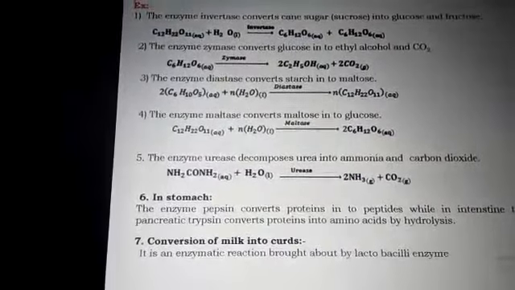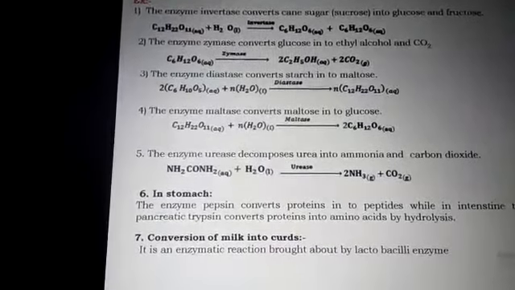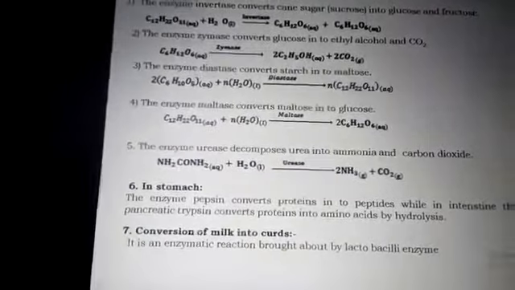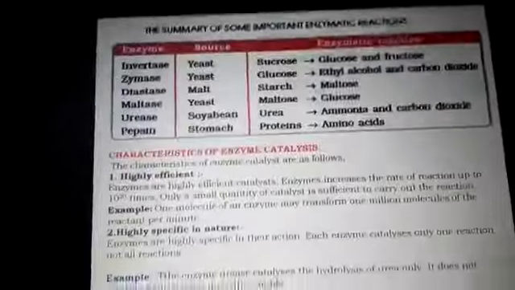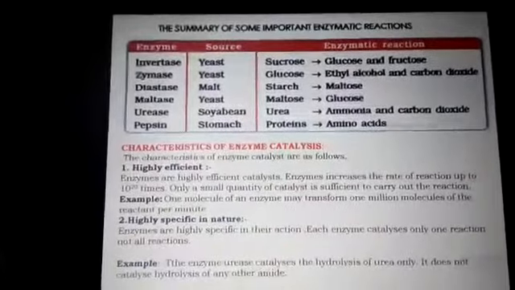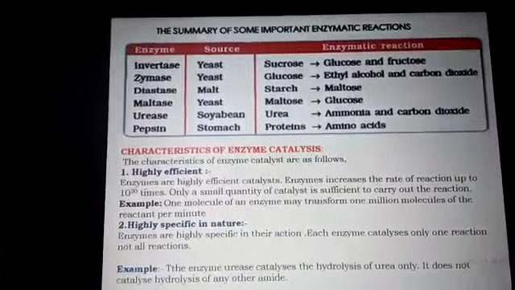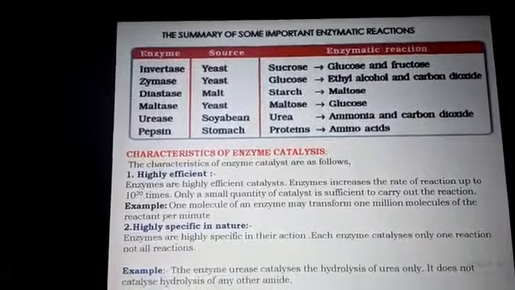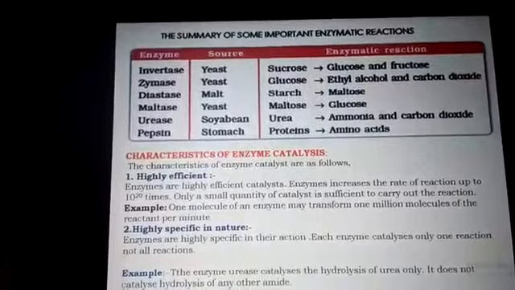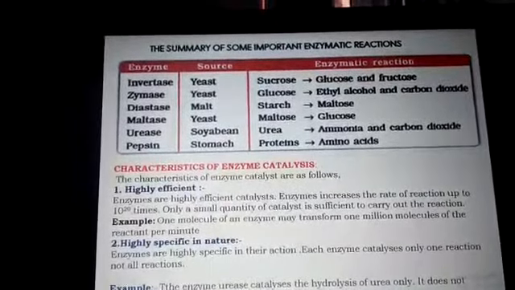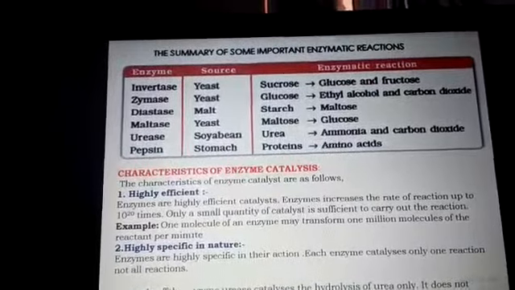In the conversion of milk into curd, the enzymatic reaction is brought about by the lactobacilli enzyme. It is one of the enzyme catalytic reactions. So here I have given some examples. The enzyme invertase: the main source is yeast. This invertase is used to convert sucrose into glucose and fructose.